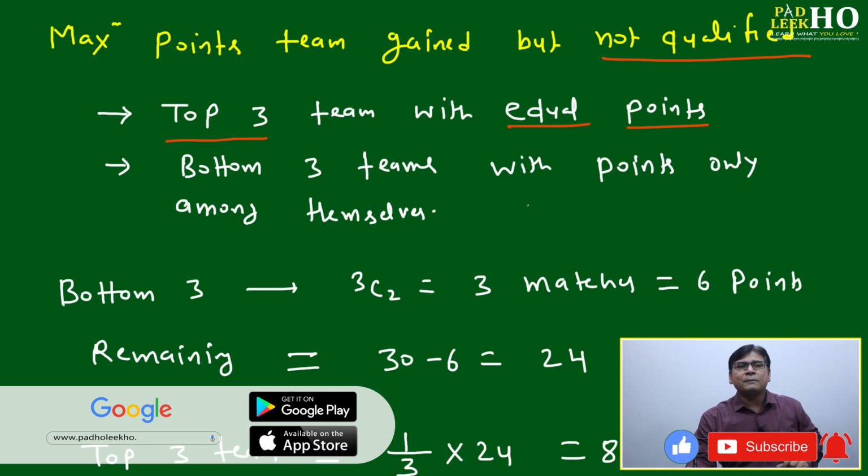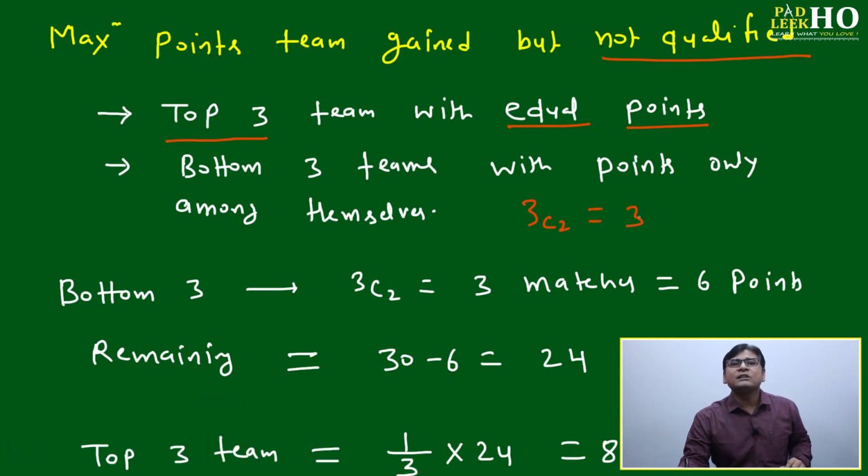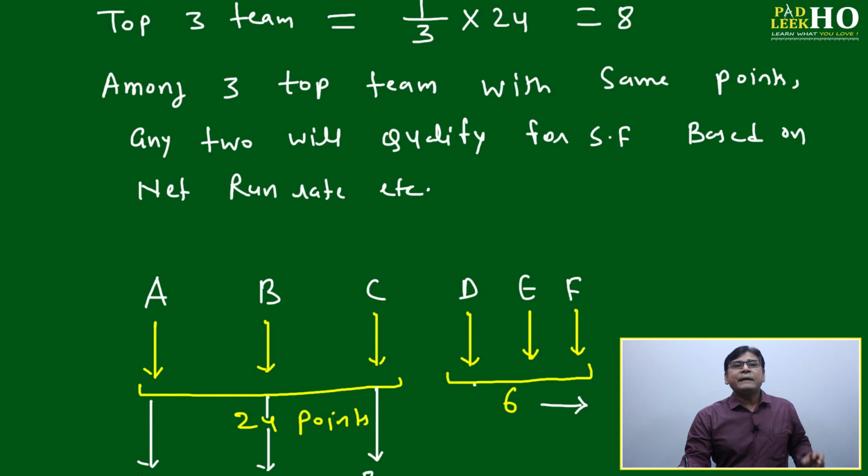Like if 3 teams are playing, how many matches will they play against each other? 3C2 means total 3 matches. Total 3 matches means 6 points. Bottom 3 teams, you can take D, E, F, will constitute 6 points themselves. You cannot distribute the points like 0, 0, 2. It is not possible. It will become wrong.